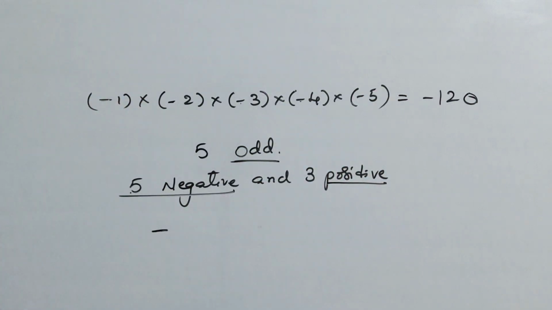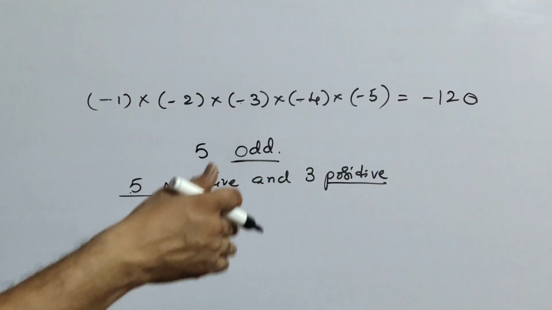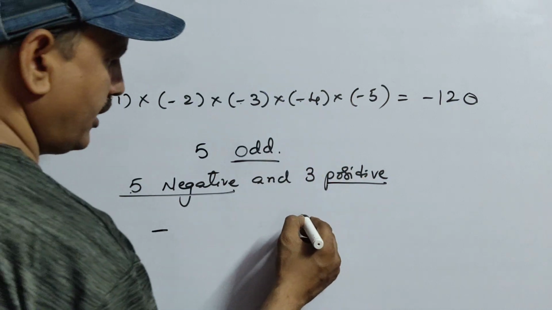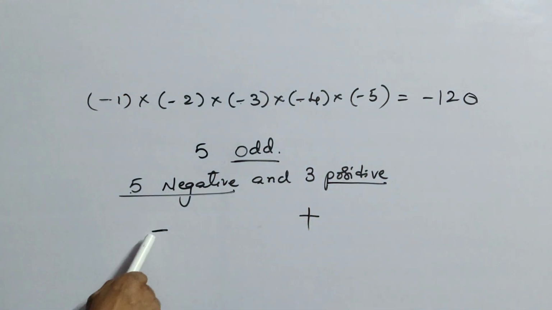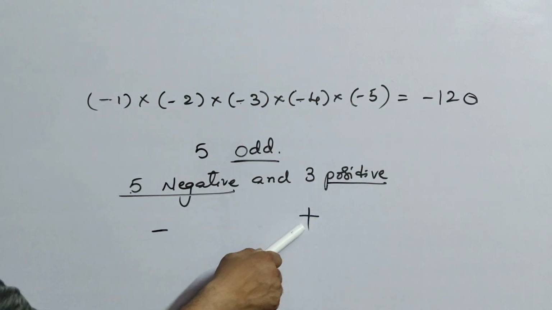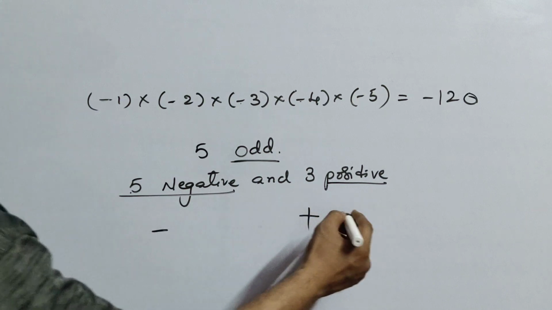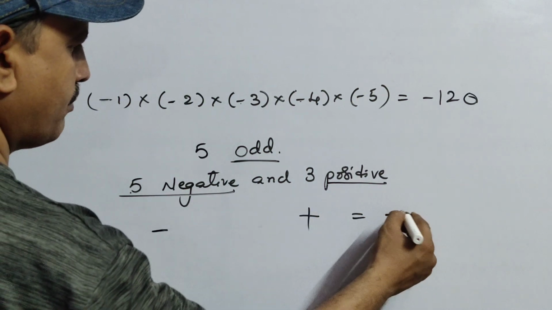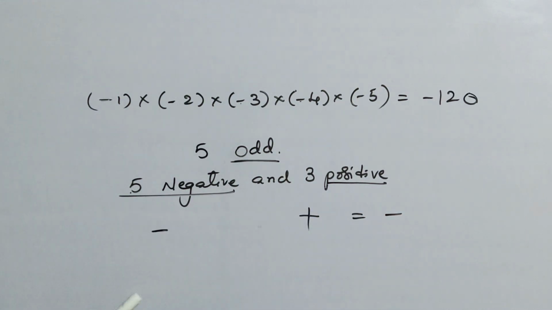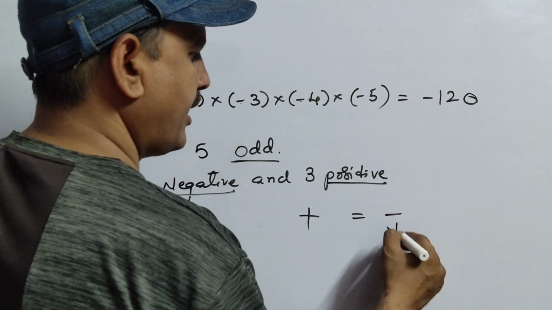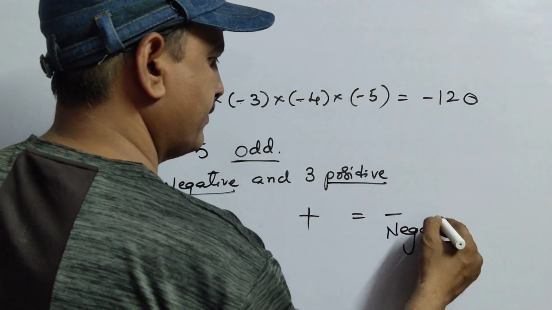And 3 positive: if you multiply positives, you always get positive only. So plus. Now 5 negatives gives negative and 3 positives gives plus. Now the product, minus into plus, is nothing but minus. So you can write negative.